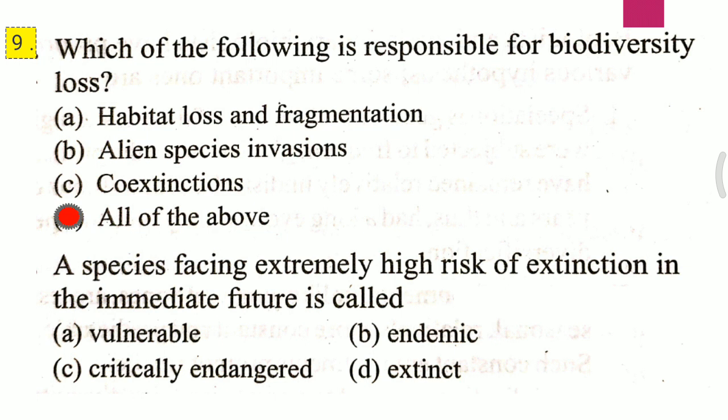Question second. A species facing extremely high risk of extinction in the immediate future is called A. Vulnerable, B. Endemic, C. Critically endangered, D. Extinct. I repeat the question. A species facing extremely high risk of extinction in the immediate future is called. And the correct answer for the second question is C, that is critically endangered.